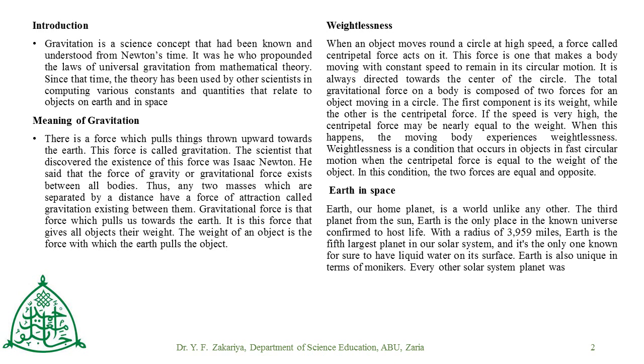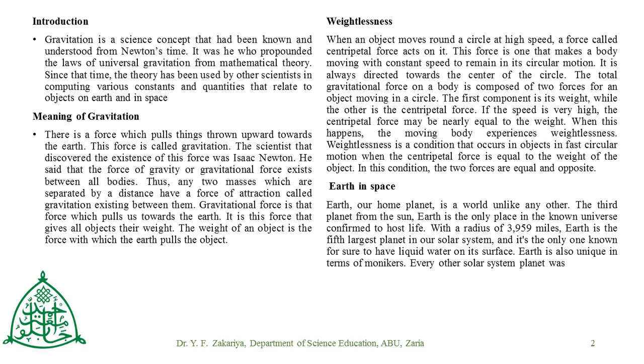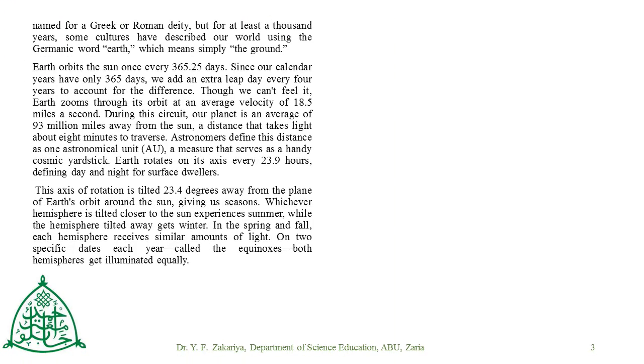It is unique in terms of monikers. Every other solar system world was named for a god, but our world for at least 1,000 years by some culture has been described using the Germanic word Earth, meaning the ground.